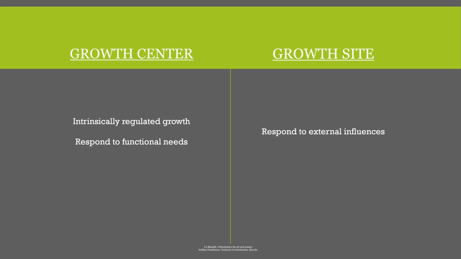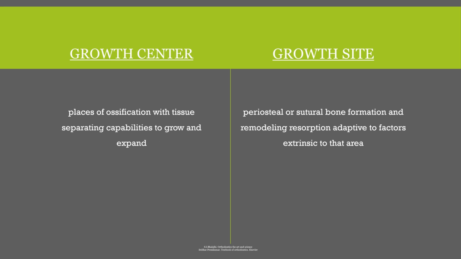Whereas growth site responds to external stimuli, external influences. So basically at growth site, only when there is external stimuli does the growth occur. Apart from that, there will be no growth at the growth site. But growth center is not affected by any secondary factor. It is merely affected by genetic or intrinsic factors.